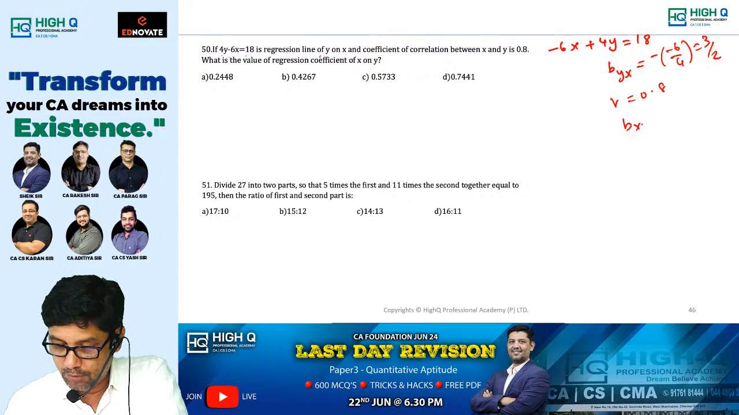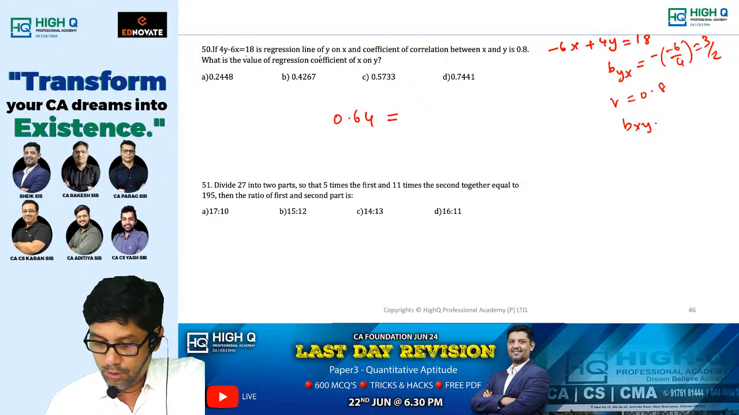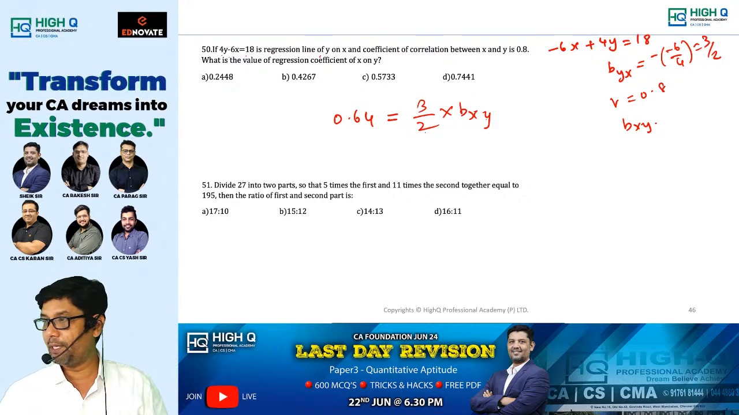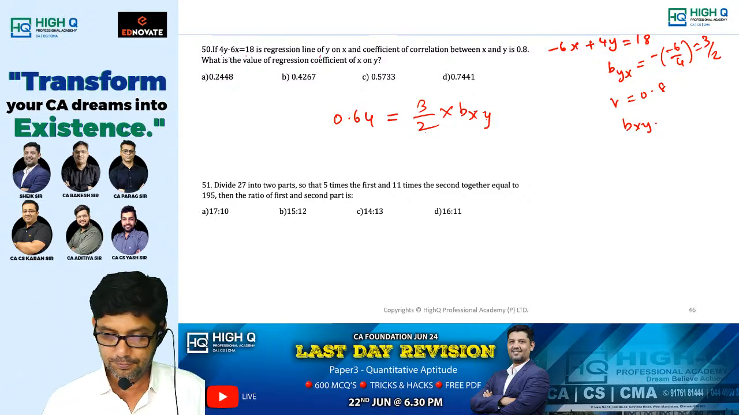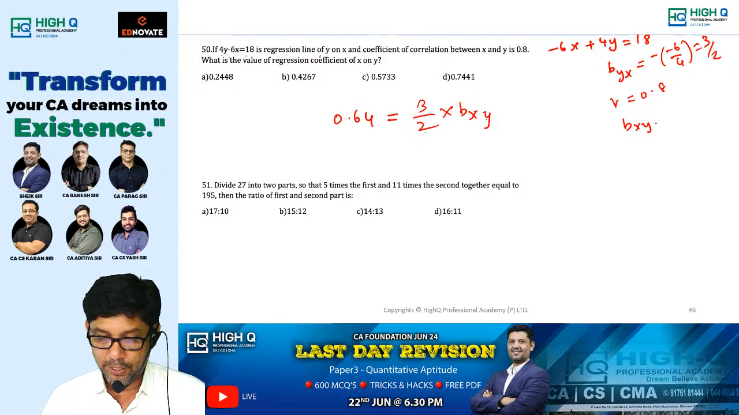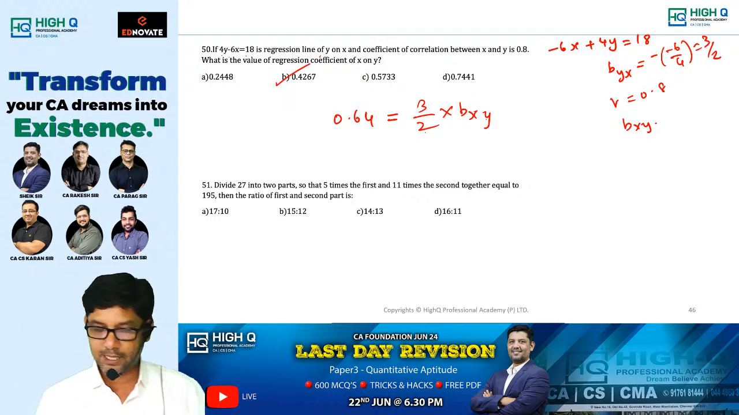They ask you to find out bxy. You know r square is equal to byx into bxy. Can you tell me what is the answer? 0.64 into 2 divided by 3. 0.4267. Yes, 0.4267. Simple answer, my dear.